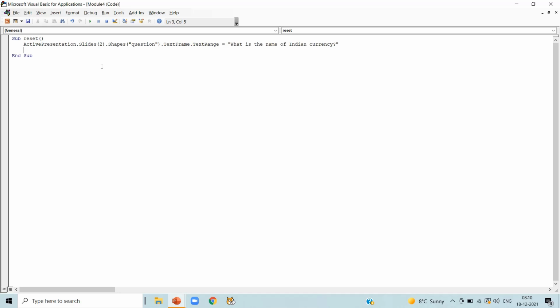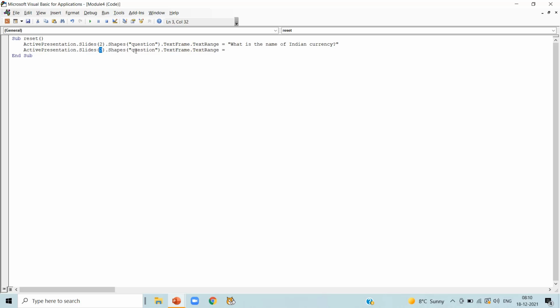Now I'm going to explain the line. ActivePresentation means in the slideshow mode. And when we are on slide number 2, the shape which is named Question, this text will get displayed on the shape that is Question. And we are writing a question as a text. Now copy your first line and paste it.